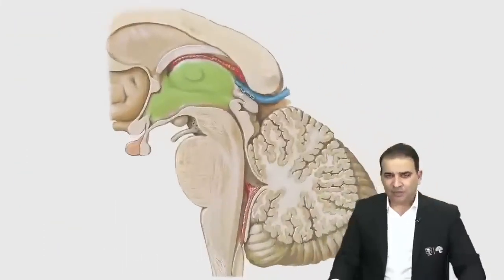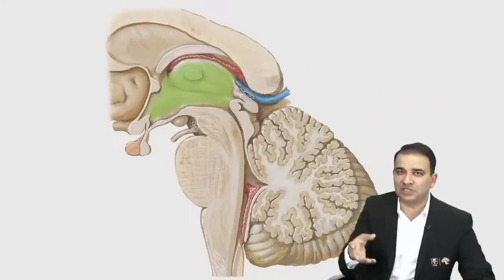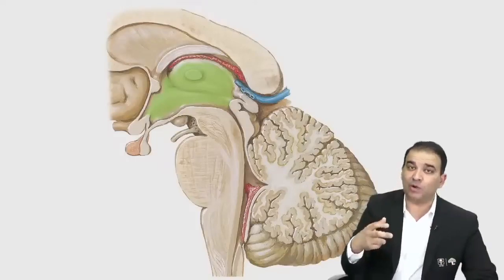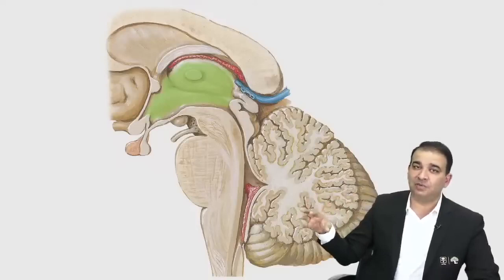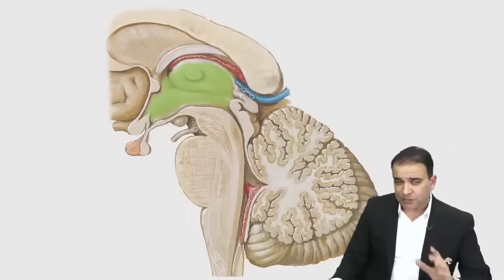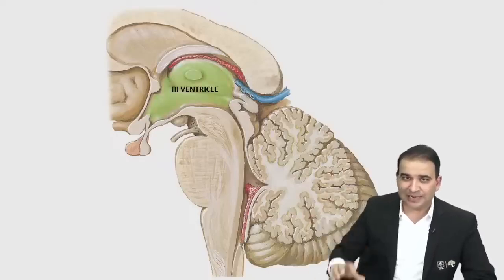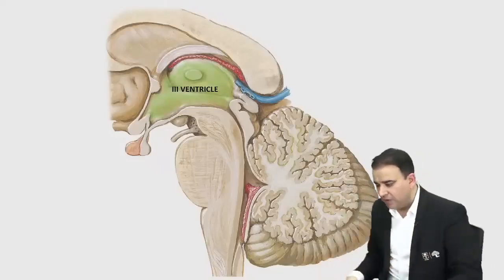Now moving on, some sections of the brain are very, very important, because you may get different kinds of questions here, but again it boils down to identification, whether or not you're able to identify these structures. If you can identify them on the atlas image, in the cadaveric image, then only can you identify them in the radiological image also. Now this picture, guys, is a sagittal section, and the area blinking in the center here is the third ventricle. Now let's look at this from the third ventricle point of view.